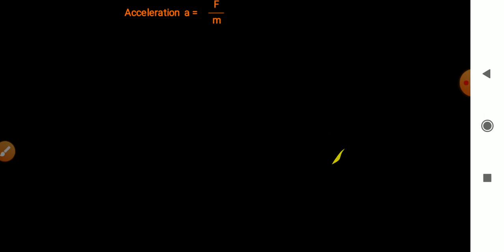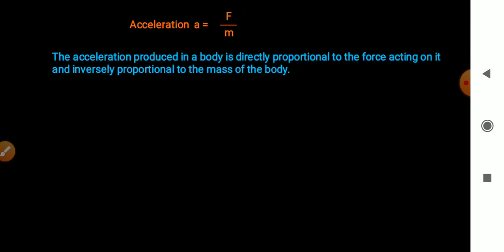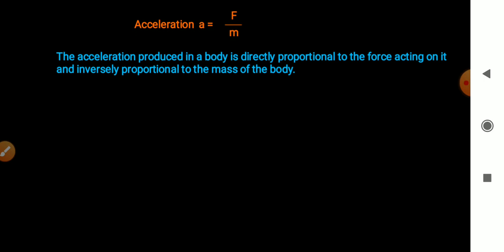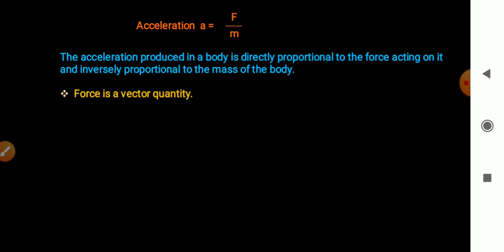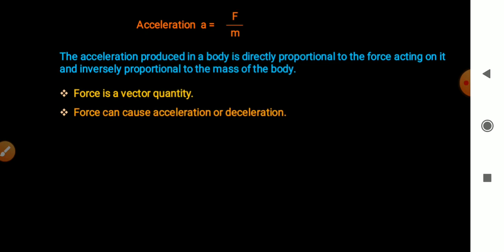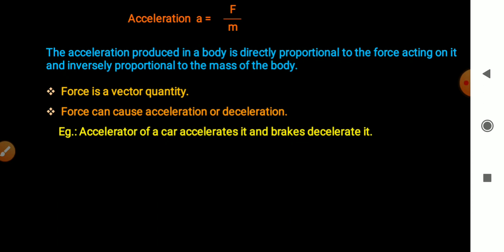From this equation, acceleration is given by A equal to F upon m. The acceleration of a body is directly proportional to the force acting on it and inversely proportional to the mass of the body. Right? Force is a vector quantity. Force can cause acceleration or deceleration. That is, the accelerator of a car accelerates it and brakes decelerate it.